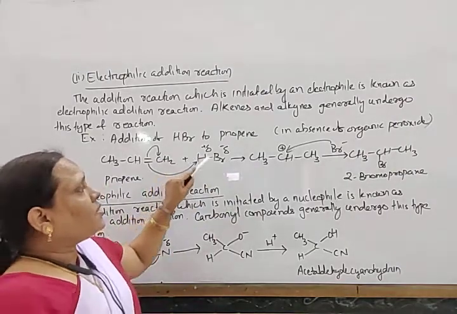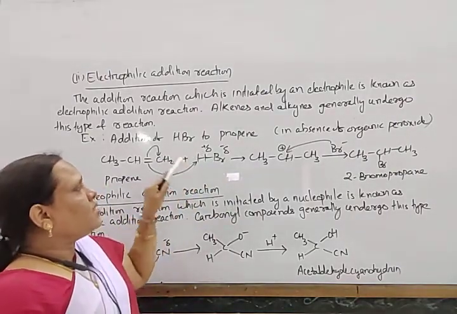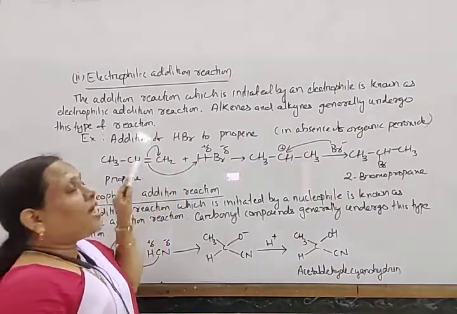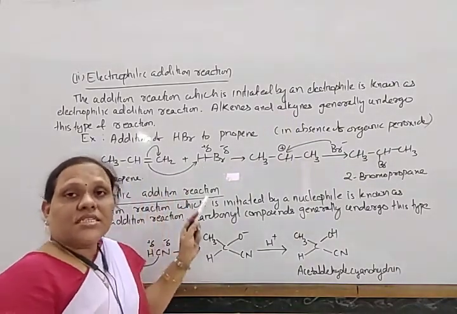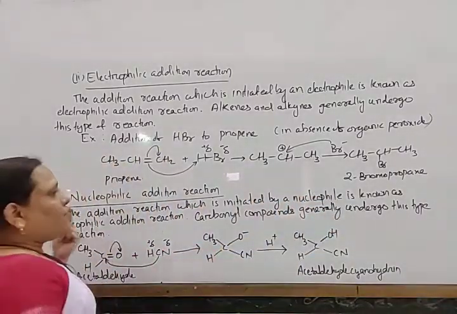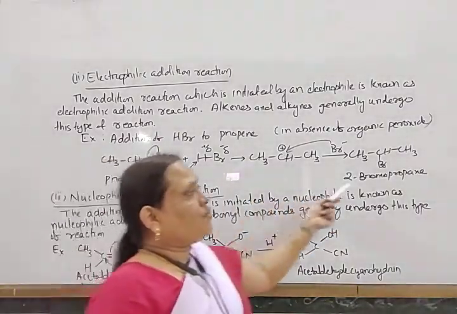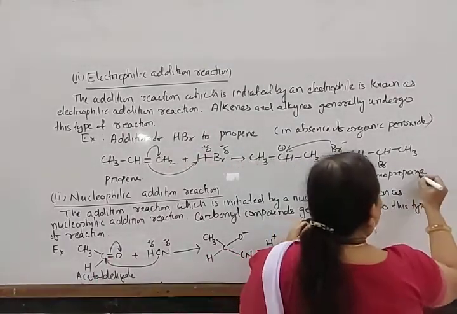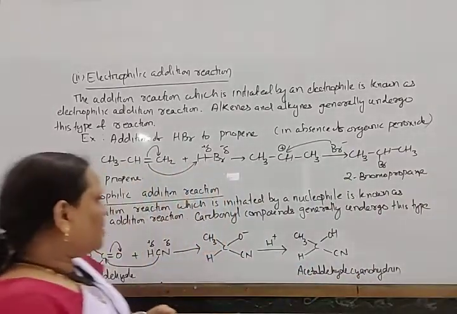So H plus and Br minus. The double bond attacks this H plus ion. So this is attacked by an electrophile first. That's why this is known as an electrophilic addition reaction. And propene and HBr form 2-bromopropane. Okay, this is 2-bromopropane. So this is addition reaction.